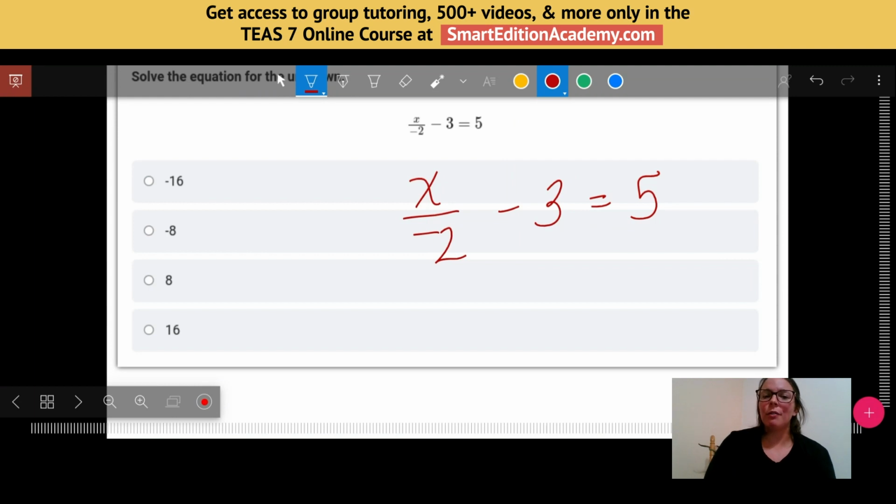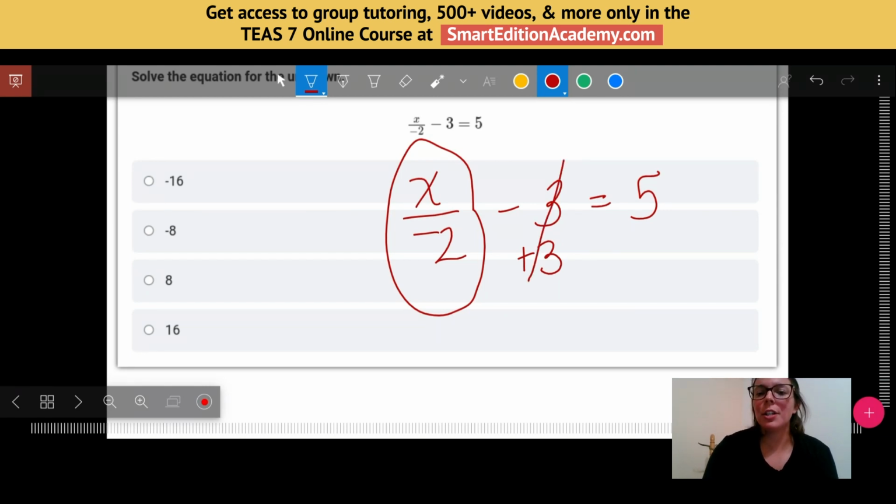So I'm trying to solve for x. I have to get rid of anything else that's on the left side of this equal sign. So I have x divided by -2 and then minus 3. So notice how these are one fraction. These are attached here, but it would be really easy for me to get rid of this -3 just by adding. So that's what I'm going to do first. Using an inverse operation, the opposite of subtraction is addition, I'm going to add 3 to both sides. And I'm left with x divided by -2 equals 8.